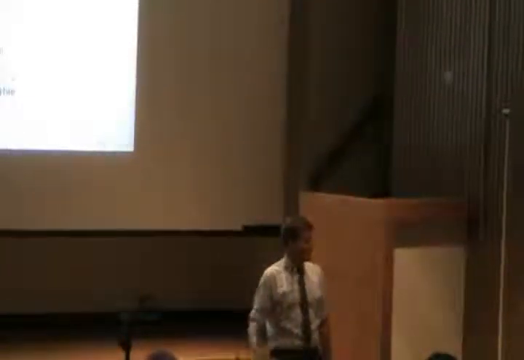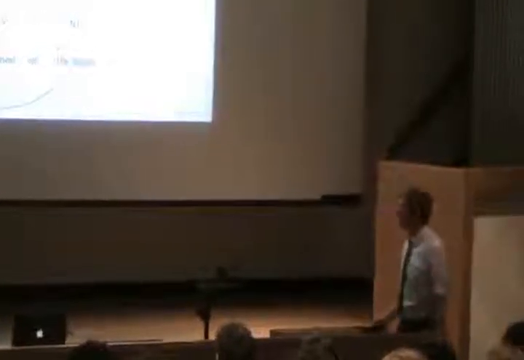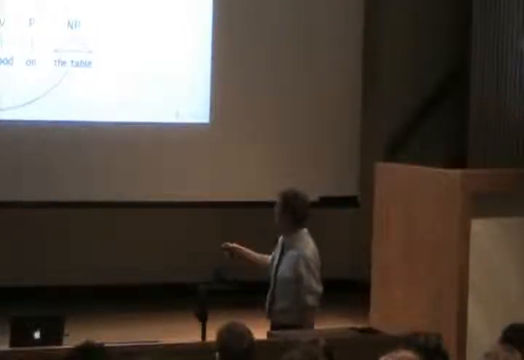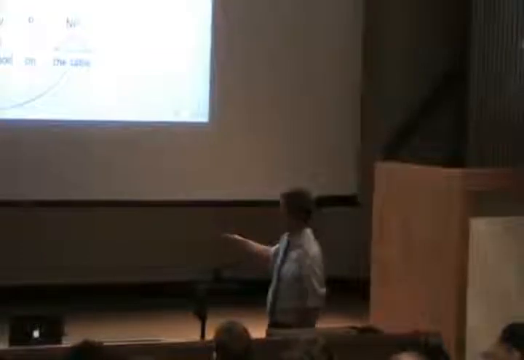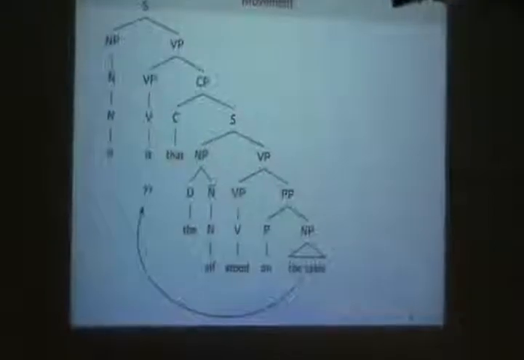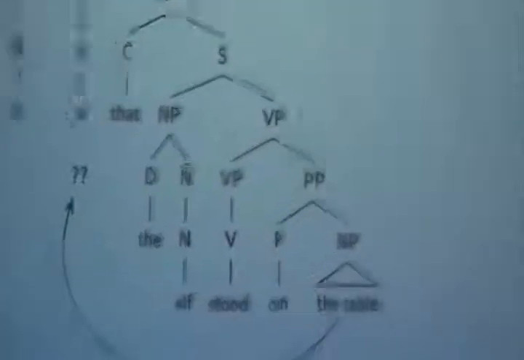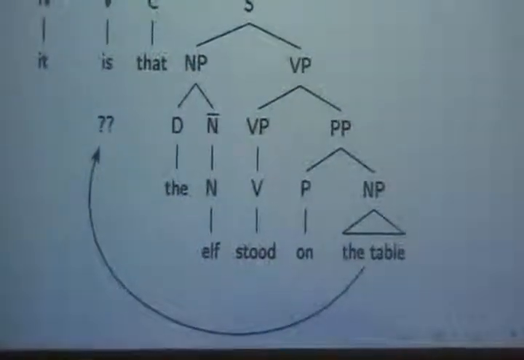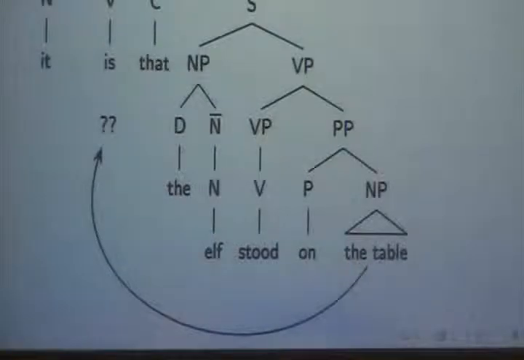So what we're looking at right now is a rule that says, if you want to say this, start with this, but change where something is pronounced. And now we have to figure out where this is going to. We call this operation movement because this is going from one place to another inside the sentence. And what we need to do is figure out where it is going to. Are you with me so far?